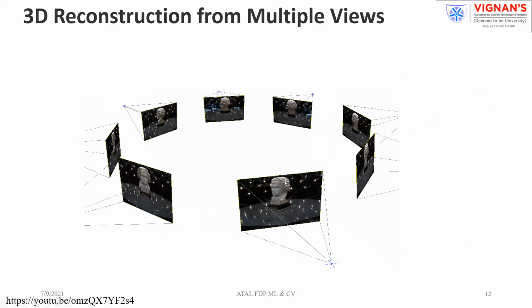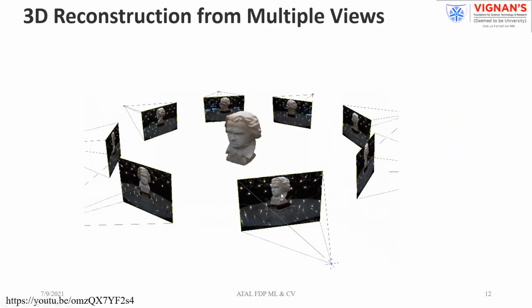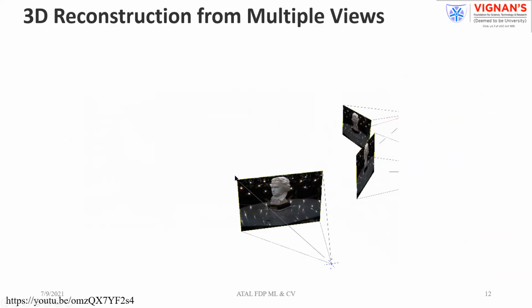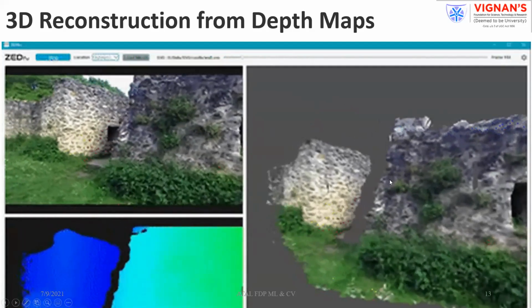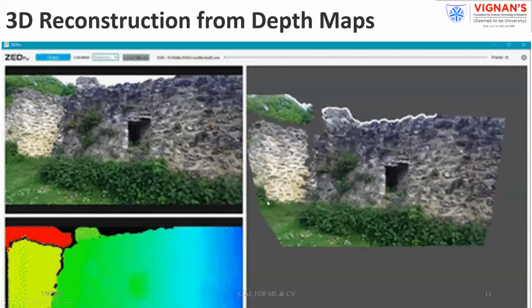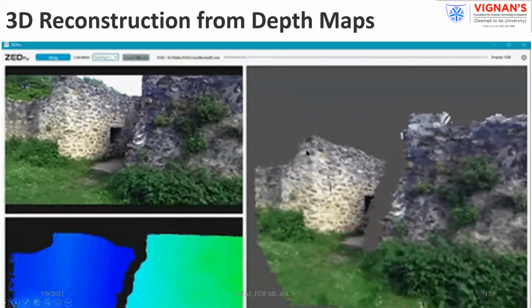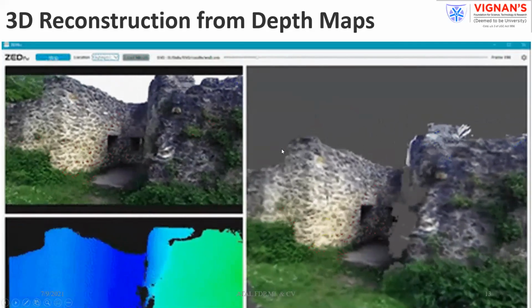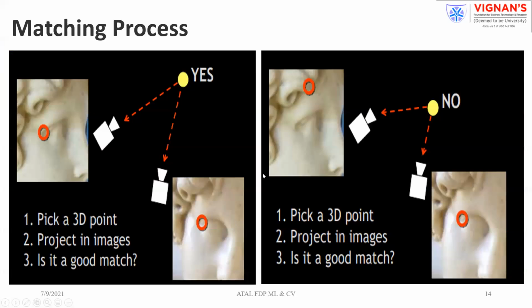At least you need three views to project to the 3D point. That is the requirement in this case. There are various techniques. This is nothing but the depth maps. As I already mentioned, how to create the 3D using the depth maps. We are going to discuss what a depth map is and how we can create those things. So these are the techniques we can be using.